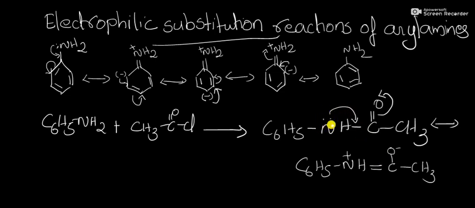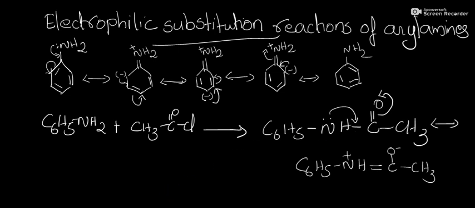So, the availability of the lone pair of electrons at nitrogen decreases as compared to NH2. So, compared with aniline, this amide is less reactive towards electrophilic substitution reaction. Then by the electrophilic substitution reactions of this amide, we get the desired mono-substituted products rather than tri-substituted products.